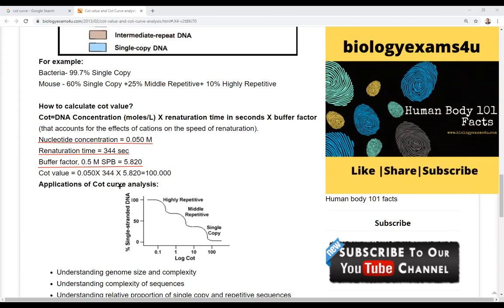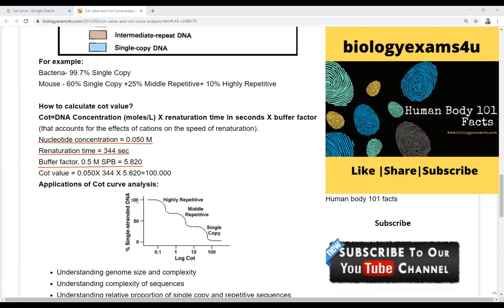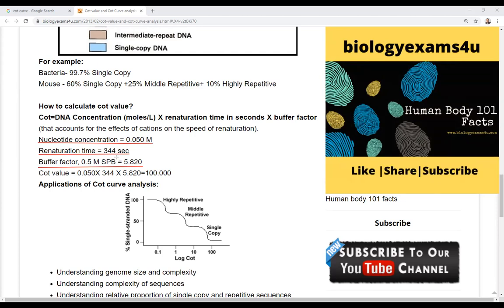Okay, application of COT curve. Now see this. The single stranded DNA has become 100% saturated at a time period of 344 seconds. इतने सेकंड में पूरा सिंगल स्ट्रैंडेड डीएनए 100% रीनेचर हो गया. देखो ये जो कॉट का वैल्यू है, कॉट का वैल्यू कहां लिखा हुआ है? See, this is the value that is being written here, log of cot 100. Okay, and here the concentration of single stranded DNA is given.